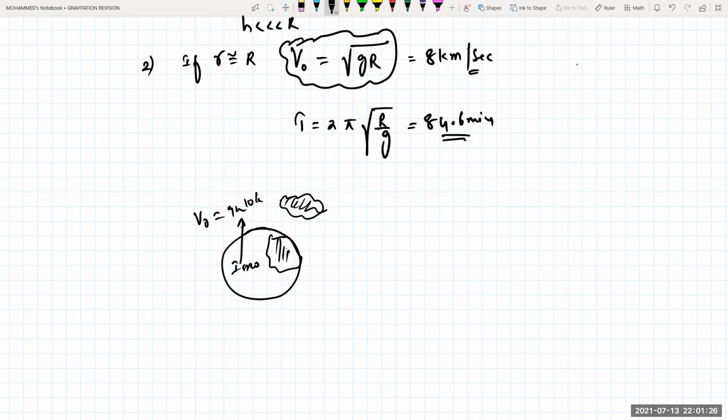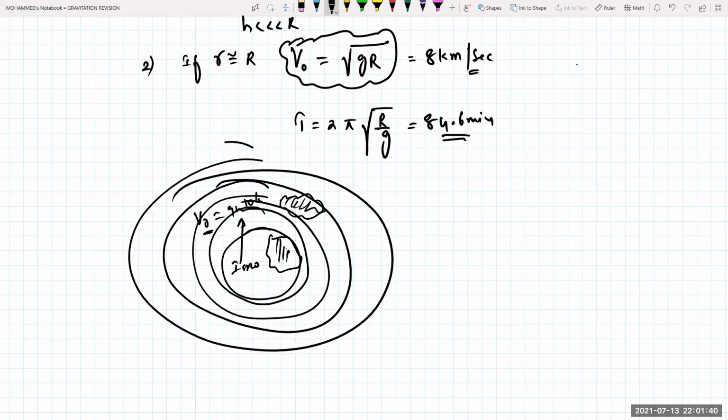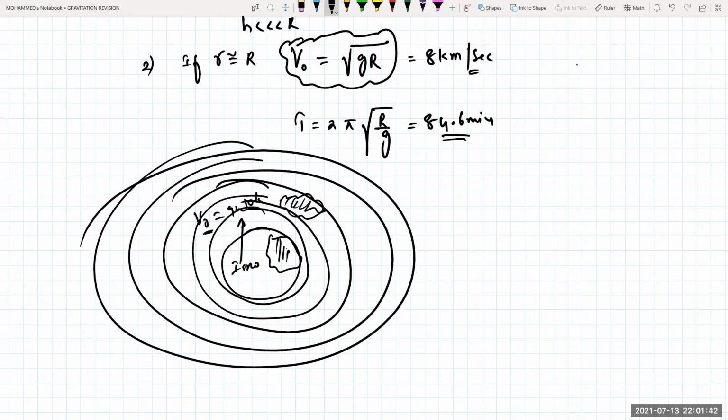That is the reason for the parking space we take for satellites. The orbital velocity, minimum velocity, is like 8 kilometers. We may be giving it 8.5, 8.2, 8.3. Then the radius around the surface of the earth will be changing, because around the earth right now we have different satellites revolving. One satellite is reading only the atmosphere for weather forecasting, another is for military purposes, another is for TV signals. For all these we need satellites.